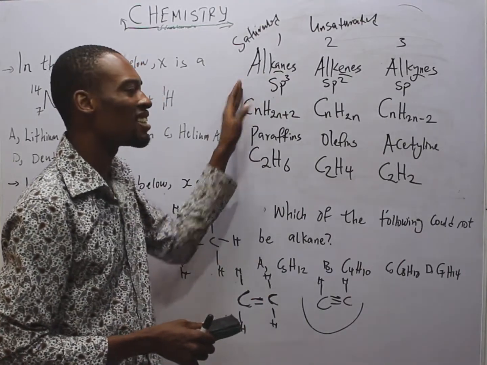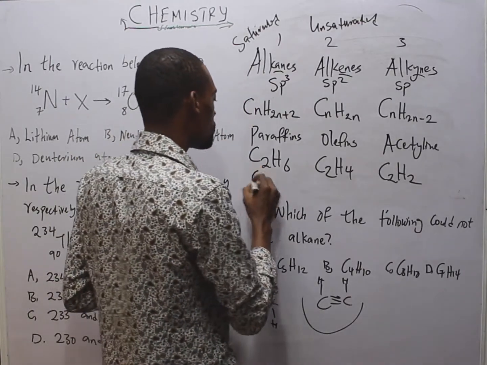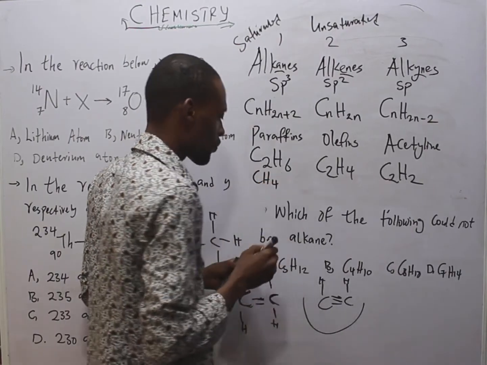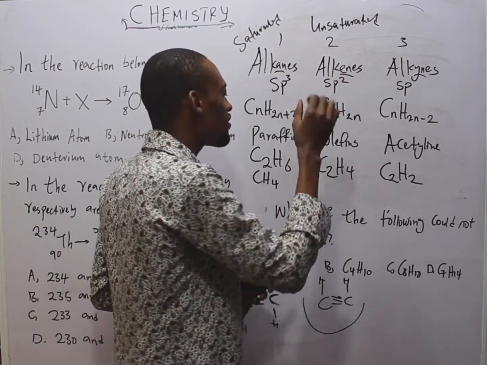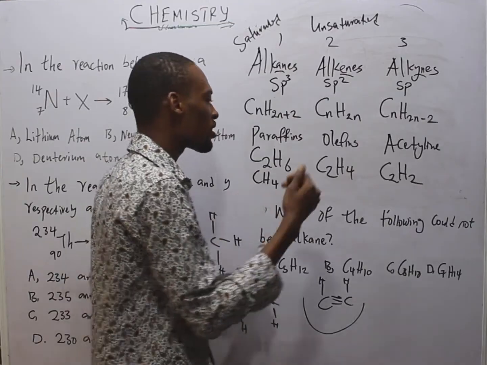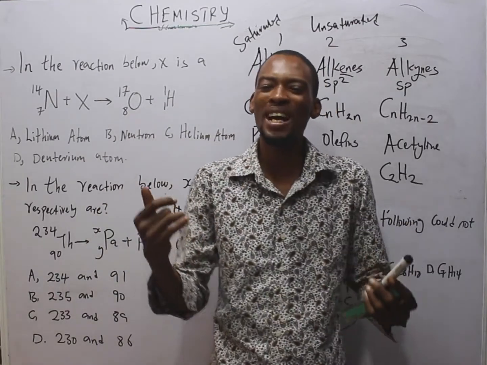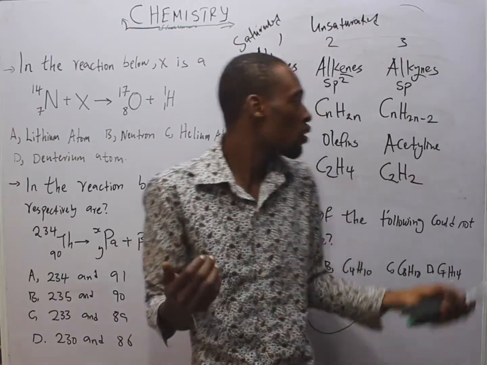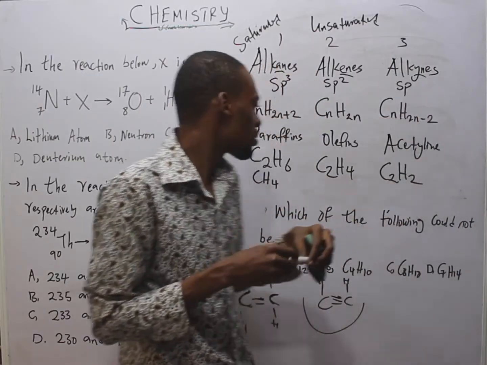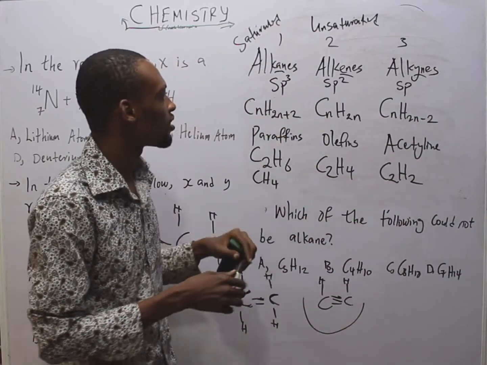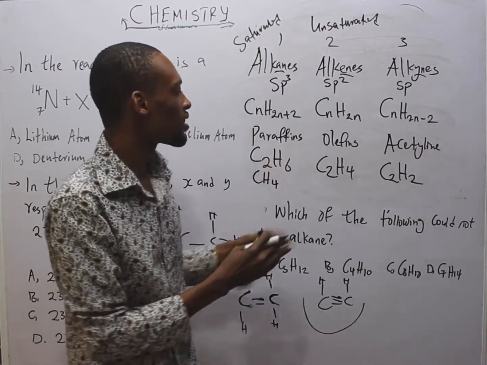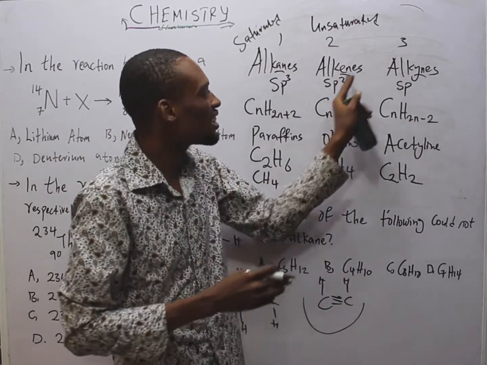Now the simplest alkane is CH4, methane. An alkene can never have 1 carbon because there must be that double bond, and 1 carbon cannot bond to itself. So this is ethane, ending in -ane. This is ethene, ending in -ene.